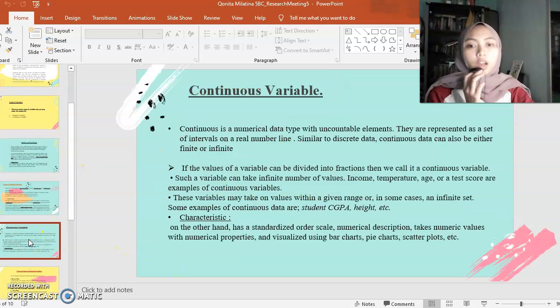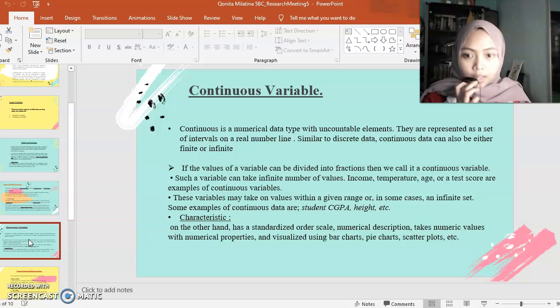And the next, continuous variable. What is continuous variable? Continuous variable is a data type with uncountable elements. They are represented as a set of intervals on a real number line. Similar to discrete data, continuous data can also be either finite or infinite. Every continuous variable can take an infinite number of values, like income, temperature, age, or a test score. This is all of continuous variable. This is an example of continuous variable.